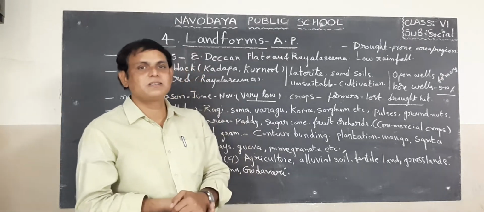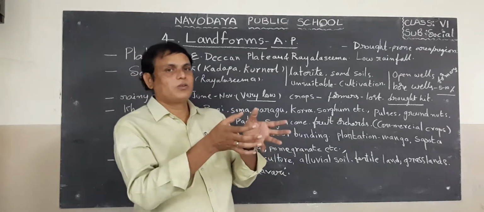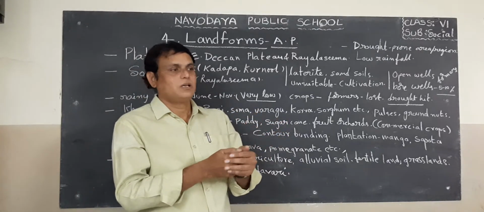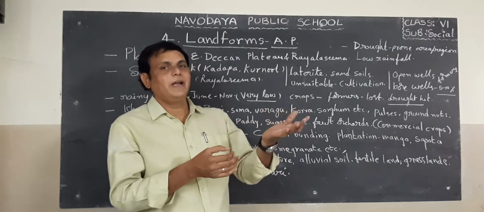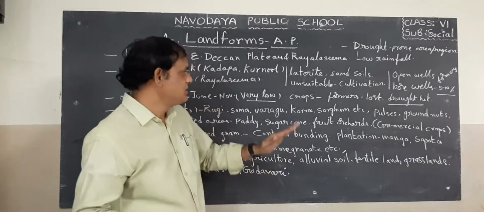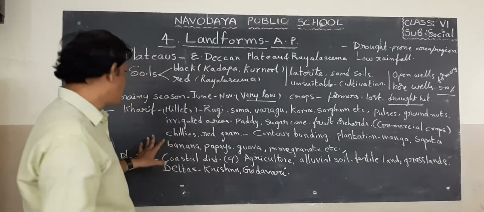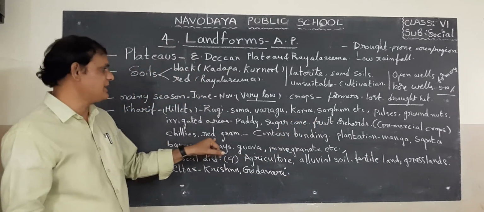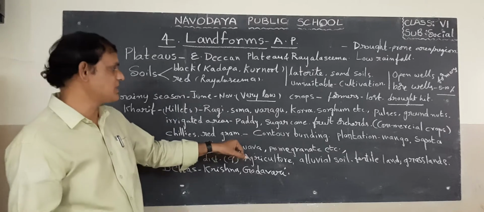Commercial crops means when the farmers grow these crops, they can earn more profits compared with food grains. So that is about commercial crops. Here chilies, red grams and some kinds of grams are growing.